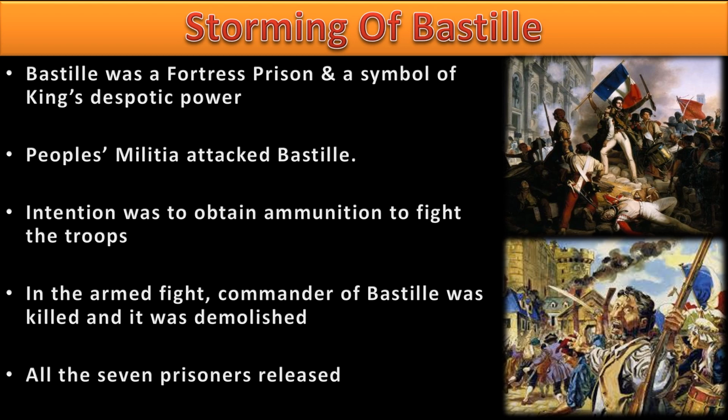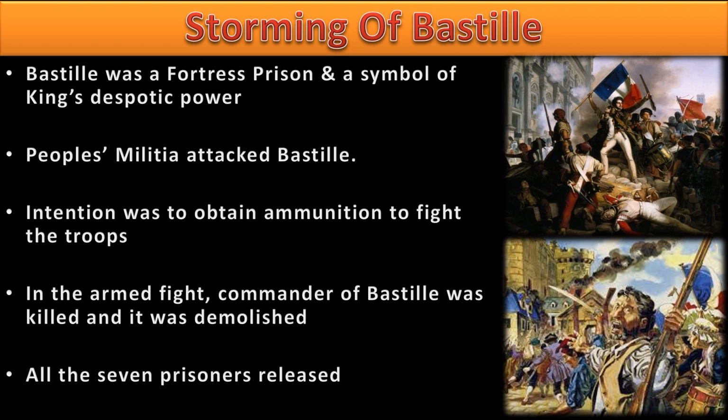Obviously there was a fight between the people and the guards. The Bastille was an important place, and its chief security guard could have been a person very close to the king. He was killed. People entered the Bastille, but unfortunately they did not get any weapons there. There were 7 people arrested and kept there, enemies of the king, which means they may have been supporters of the common people. So people released those 7 men, but unfortunately did not find any good weapons there.